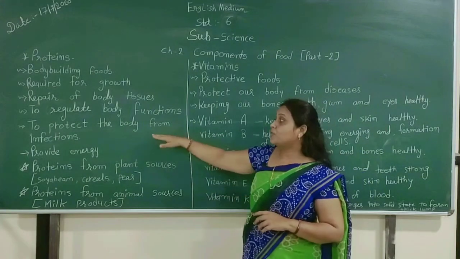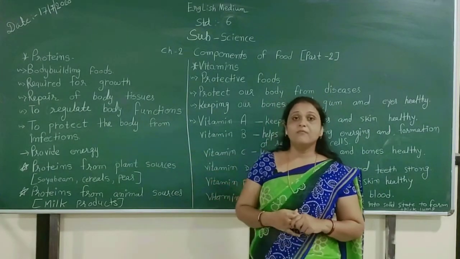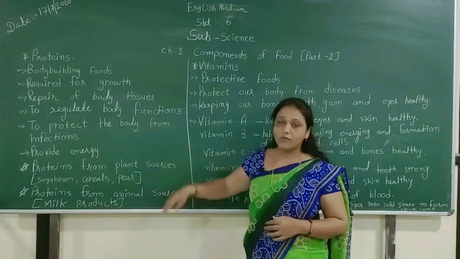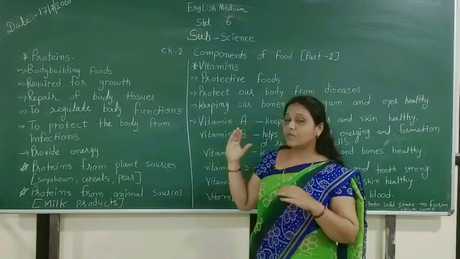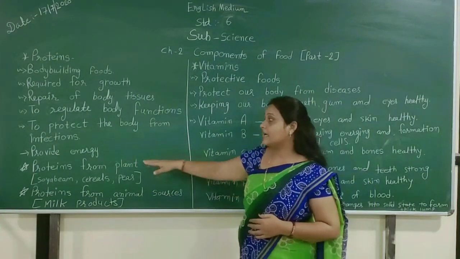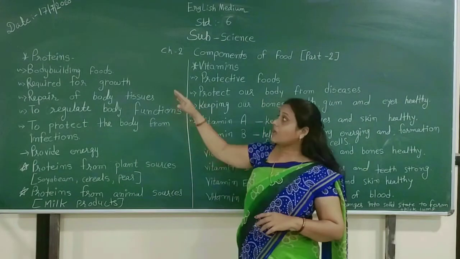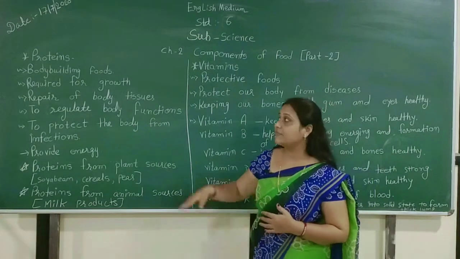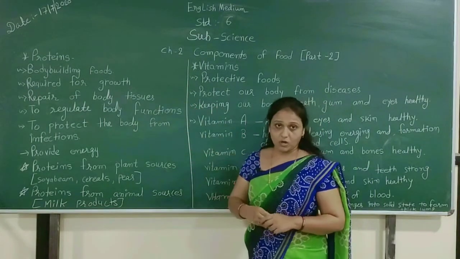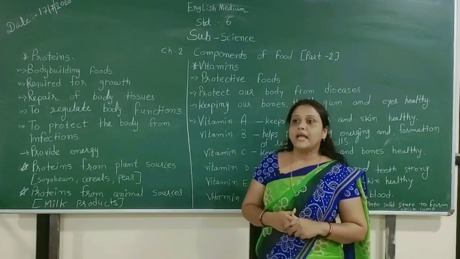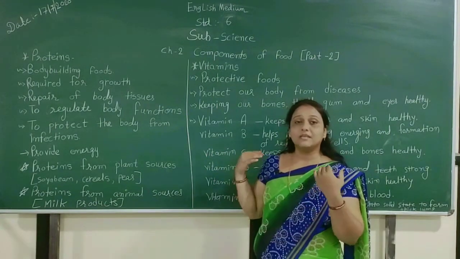So to protect our body from infections, always eat food in which we get protein. Then, to provide energy, like carbohydrates and fats, we can also get energy from protein, for doing many types of activities and work.